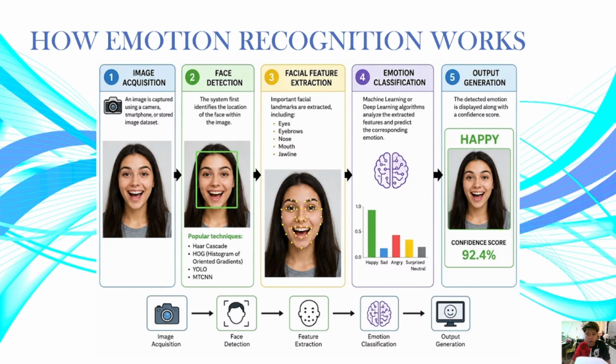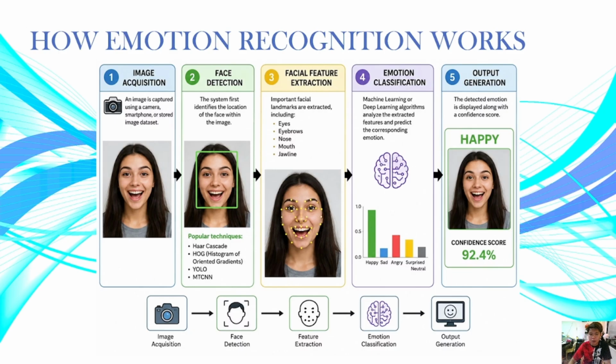And then the last one here is the output generation. After the emotion classification, the result will be given after the output generation, because the detected emotion is displayed along with the confidence score. The purpose of this one is that it presents the final emotion prediction and provides confidence information for reliability assessment. So that's it for our emotion recognition process diagram.